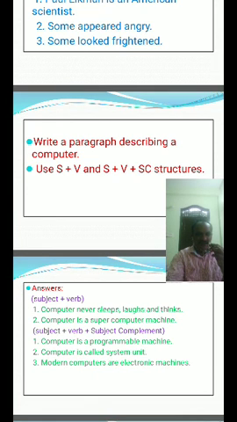Computer is a super machine that can process billions of instructions a second and is used to calculate extremely complex calculations. Computer never sleeps, laughs or thinks. Modern computers are electronic machines.